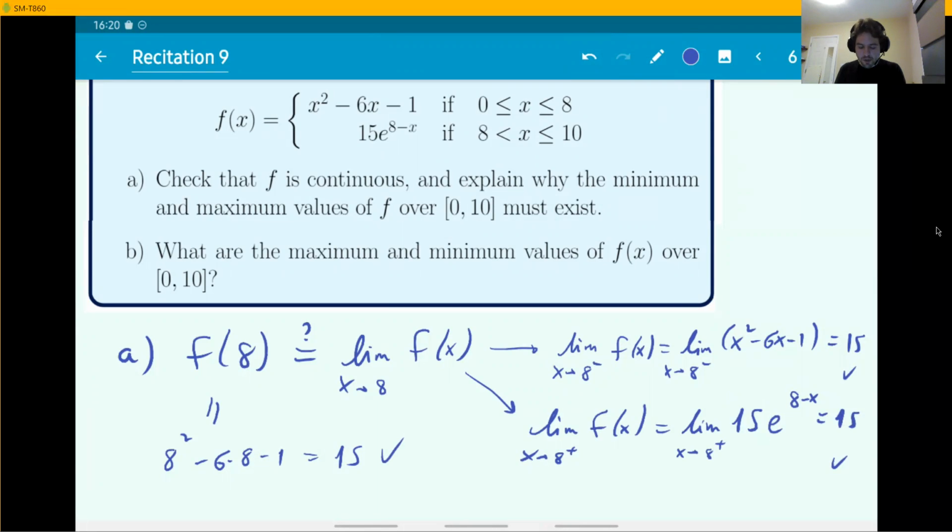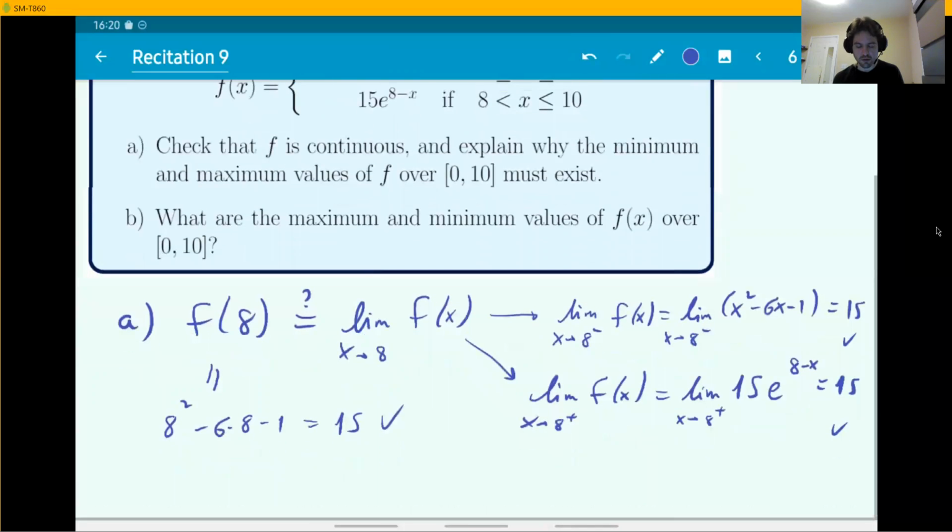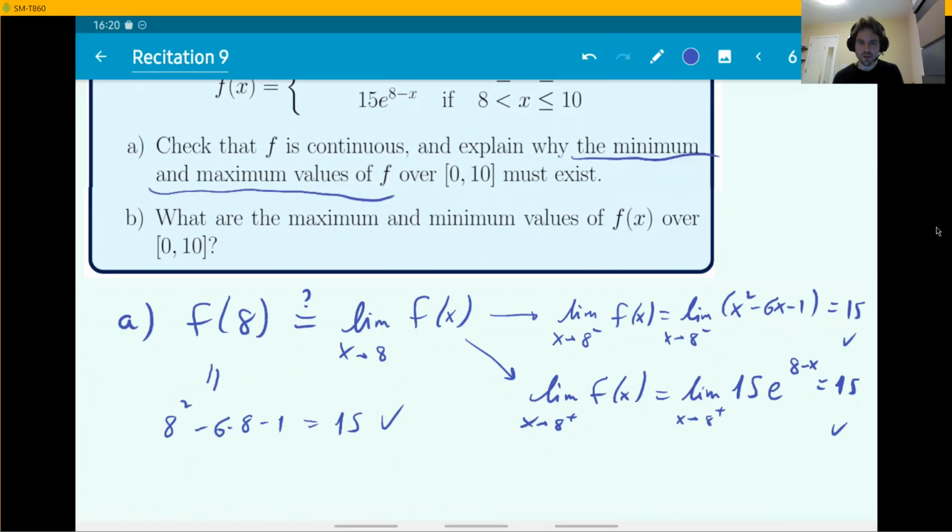So finally, explain why the minimum and maximum values of f must exist. How does that happen? Well, remember the EVT, extreme value theorem. If you have a continuous function over a closed interval like this, global min and max always exist. They never said global, by the way, but that's what they mean, right? The minimum and maximum values over the interval. That means the absolute largest and smallest.